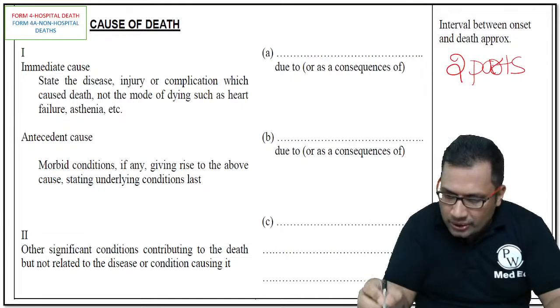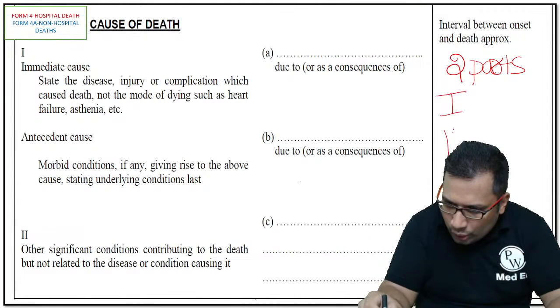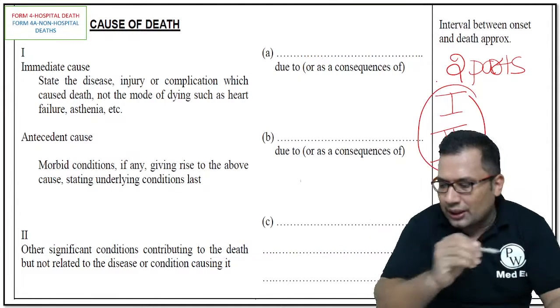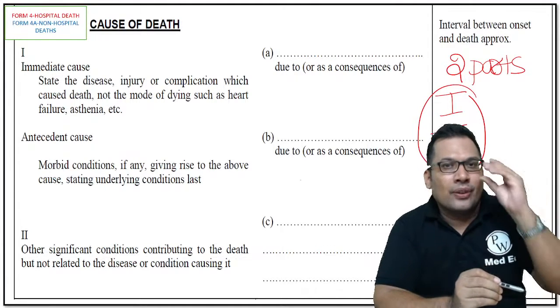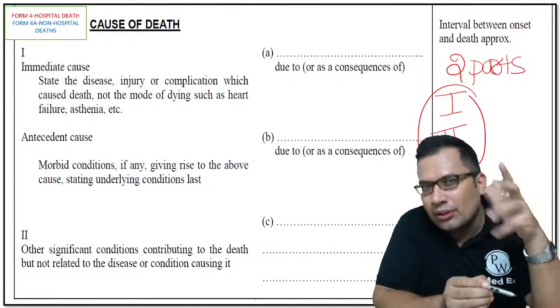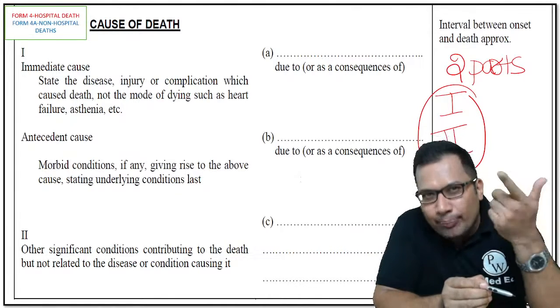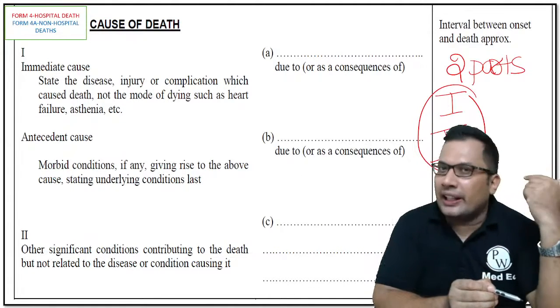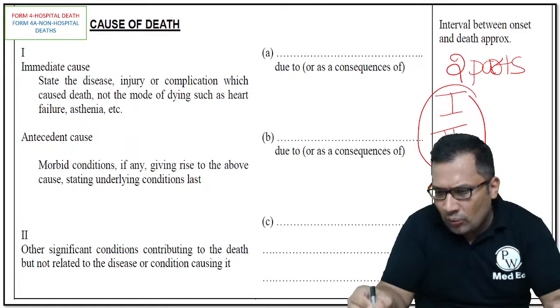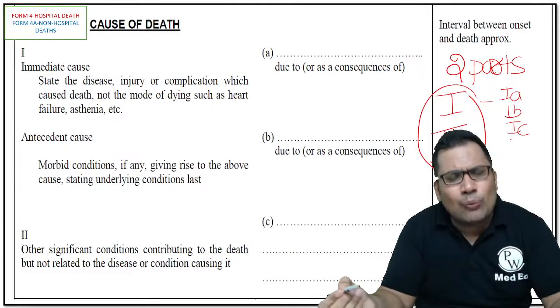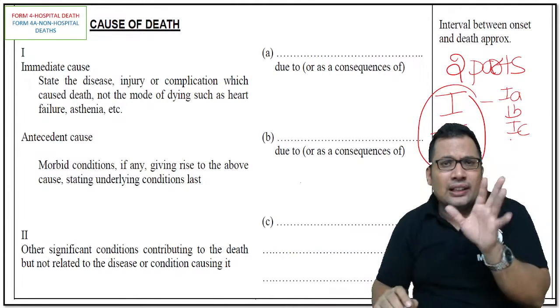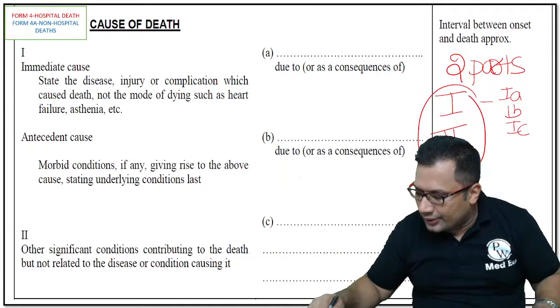What are the two parts? Part 1 and part 2. Remember this. Part 1 consists of 1A, 1B, 1C, and sometimes 1D also. Usually it is up to C.